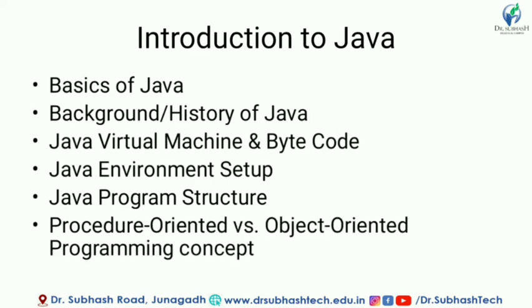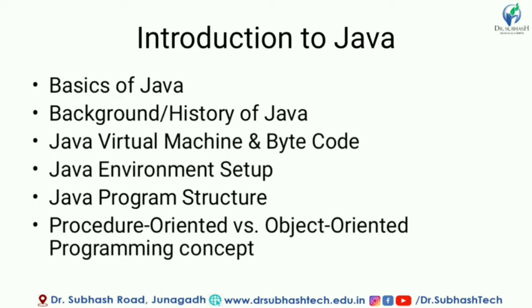Then we will see the various differences between process oriented and object oriented programming concepts. As we know, C language is procedure oriented, which is function oriented, in which we focus on the functions. We divide our program into functions.